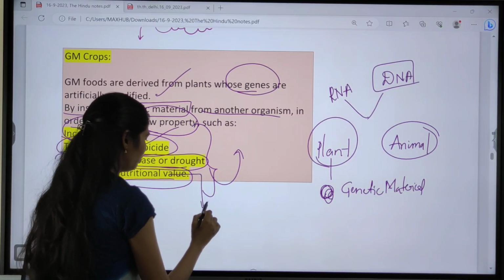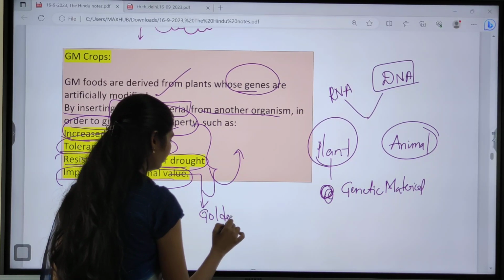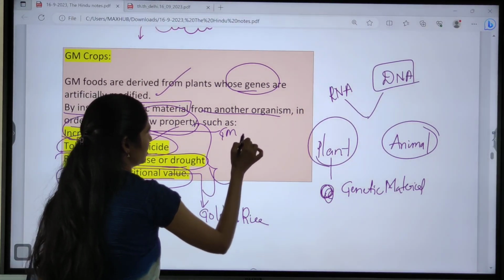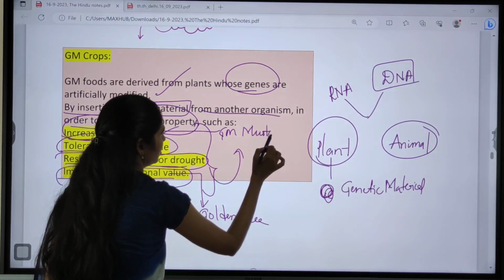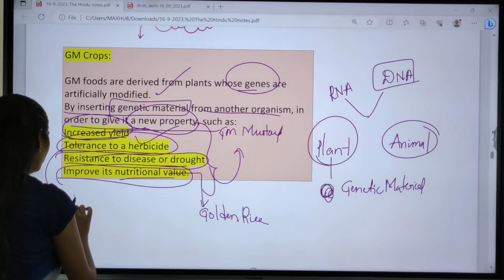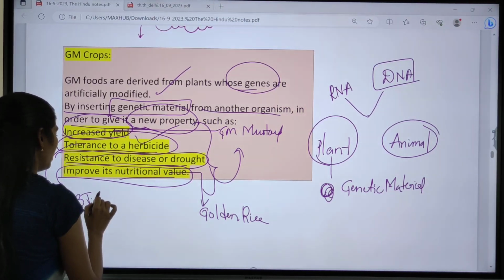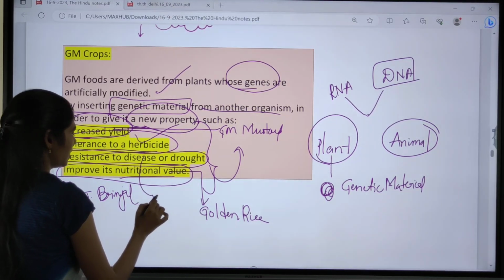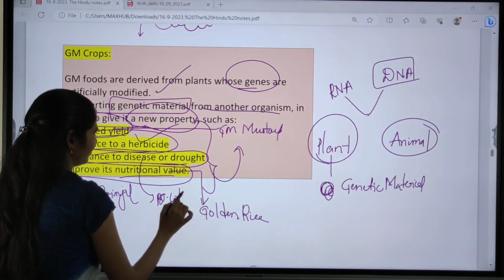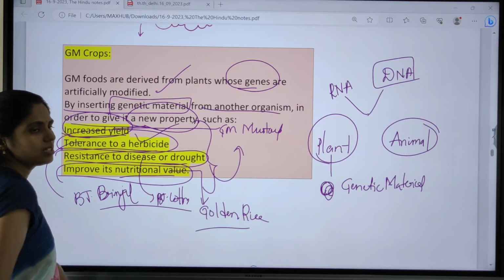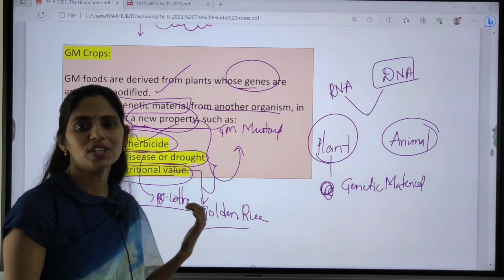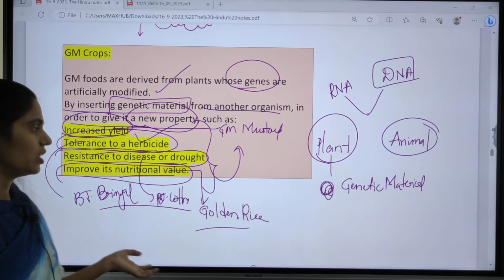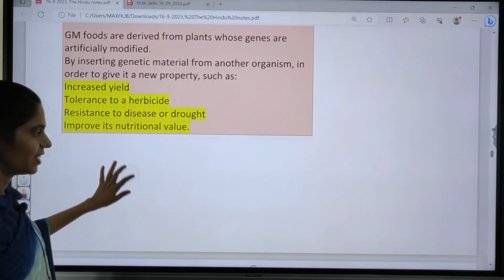High nutritious value, for example, in golden rice, and increased yield, for example, GM mustard, and herbicide tolerance, that is BT brinjal. Disease resistant, that is BT cotton. Okay, so these are some examples which have specific characteristics when we go for genetic modification, or modifying their genes. I hope you are connecting the points, right?